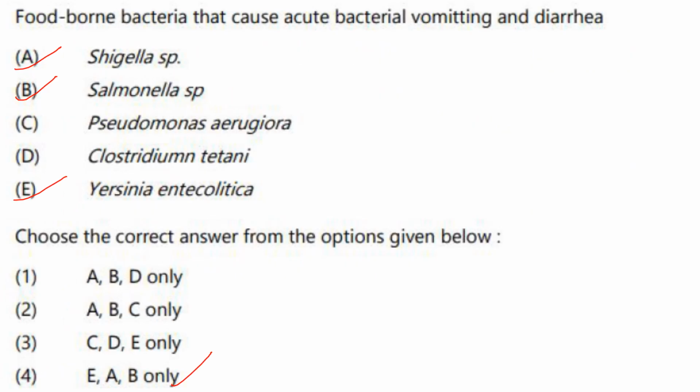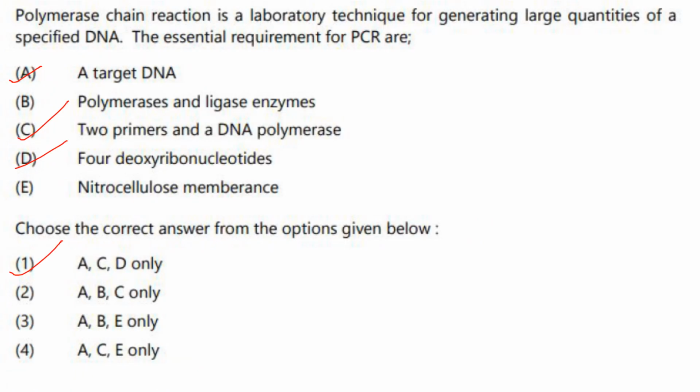Food-borne bacteria that cause acute bacterial vomiting and diarrhea. So it is E, A, B only, that is option 4. Escherichia, then Shigella and Salmonella. Answer is option 4. Polymerase chain reaction is a laboratory technique for generating large quantities of specified DNA.